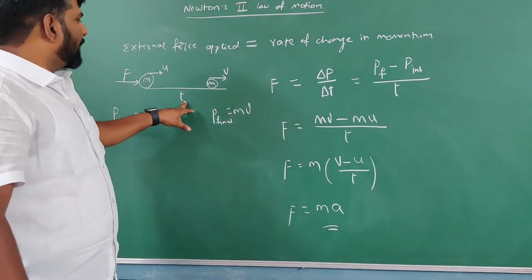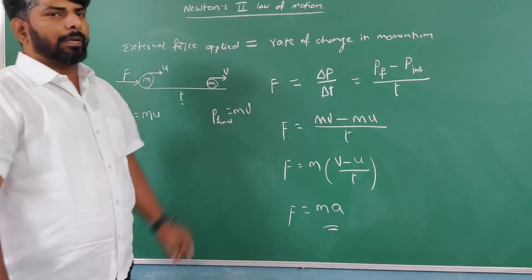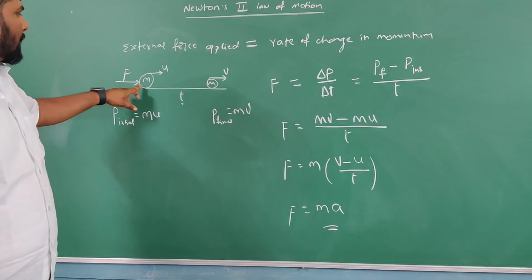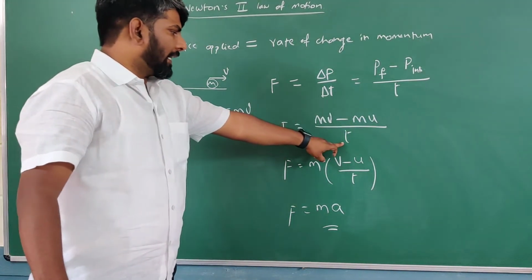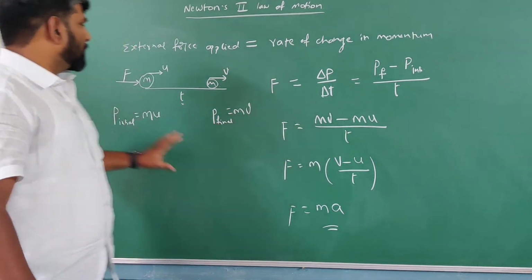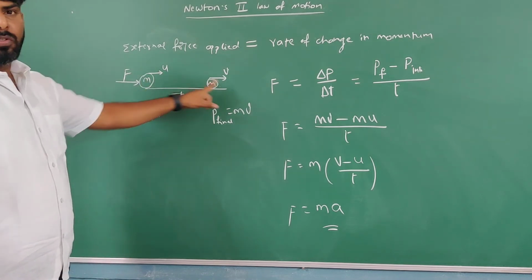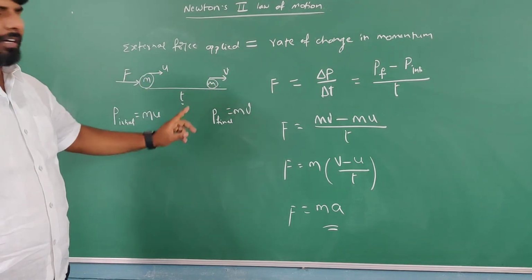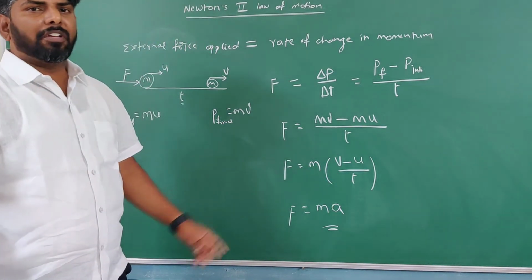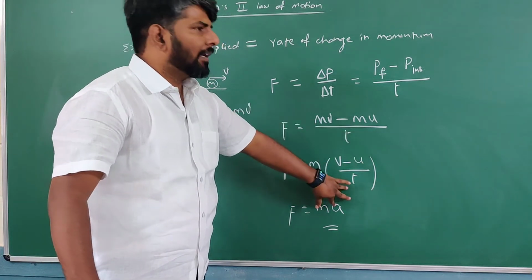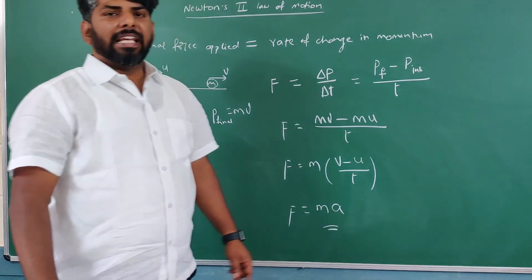The final momentum is mv, the product of mass and final velocity, minus the initial momentum mu, divided by t. In this particular case, m is constant because it is the same body, so there is no change in mass, and mass comes out. What remains is (v minus u) by t. Change in velocity over time is nothing but acceleration. So F is equal to ma.